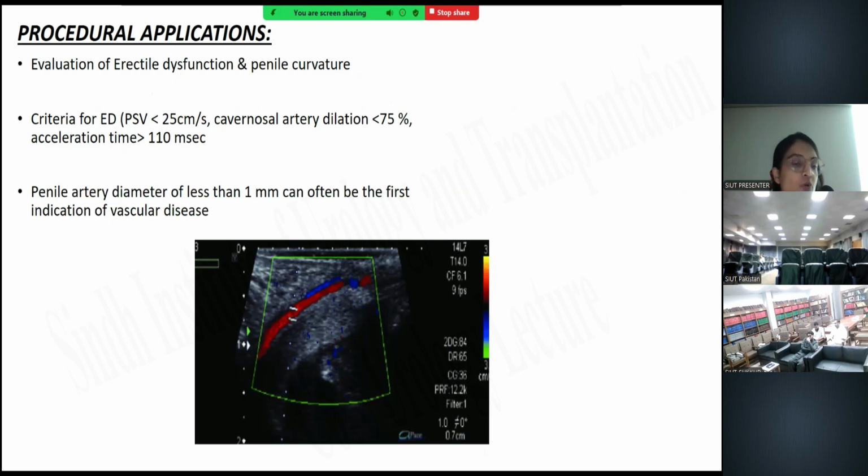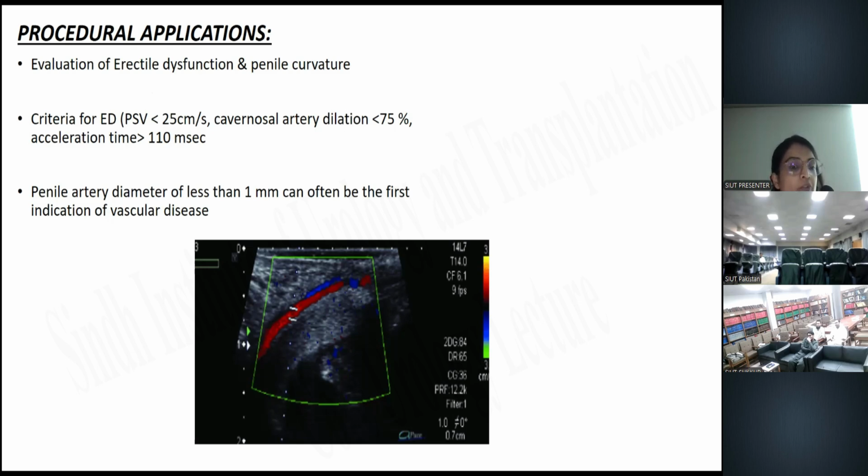So, applications of penile ultrasound are to rule out the erectile dysfunction and to differentiate between the two types of erectile dysfunction, the arteriogenic and the vasculogenic. With the help of this penile artery Doppler, we can differentiate between arteriogenic ED and the vasculogenic ED.